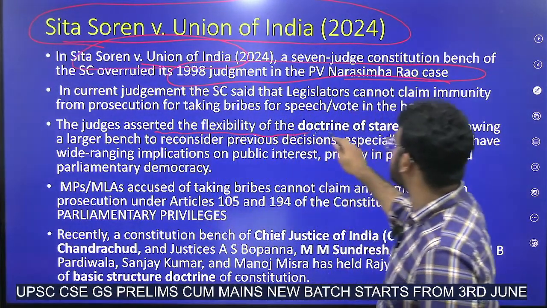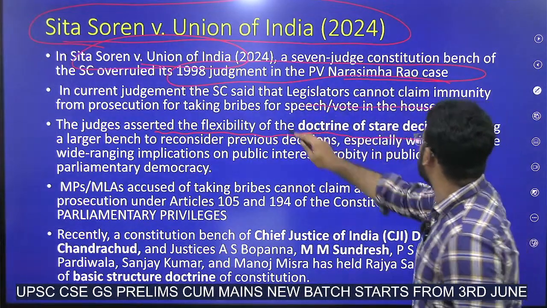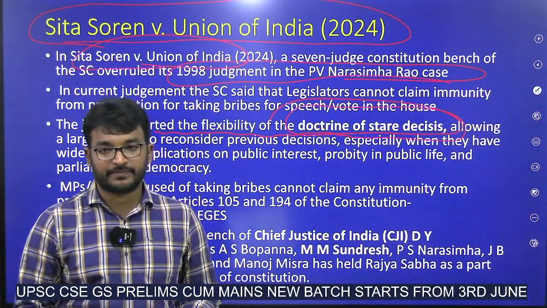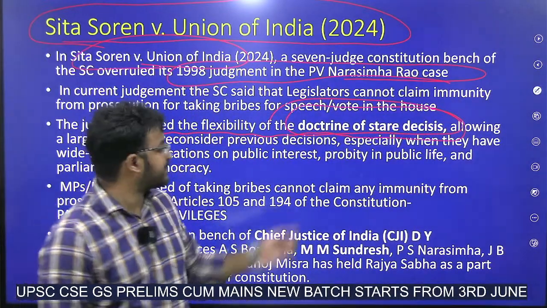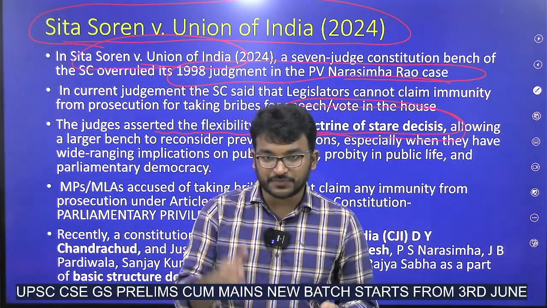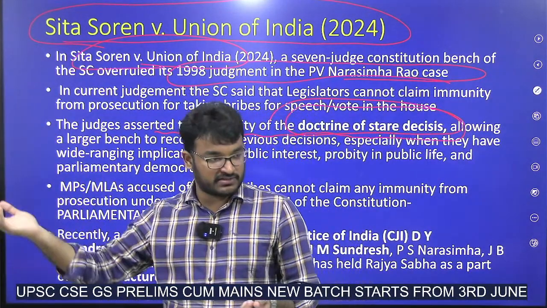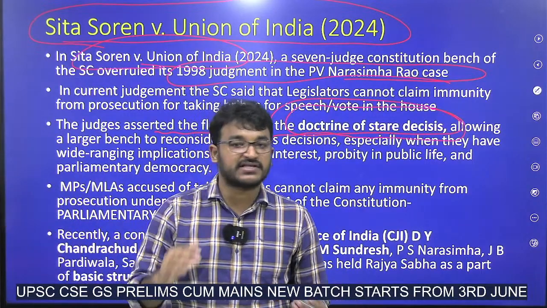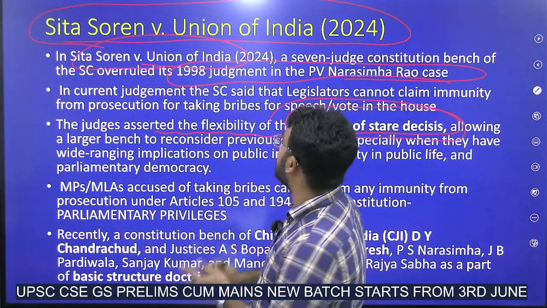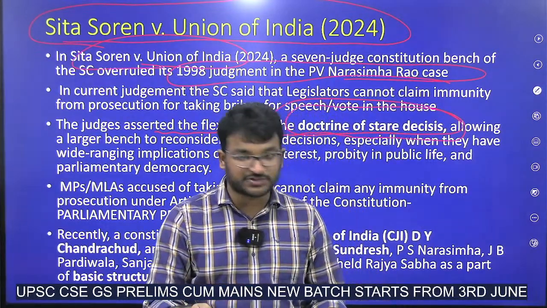The judges asserted that there is flexibility in the doctrine of stare decisis. What is this doctrine of stare decisis? As per this doctrine, if there is a judgment of the Supreme Court, it can be overruled by the Supreme Court if there is some larger bench. For example, earlier this judgment had been given by a five judge bench.